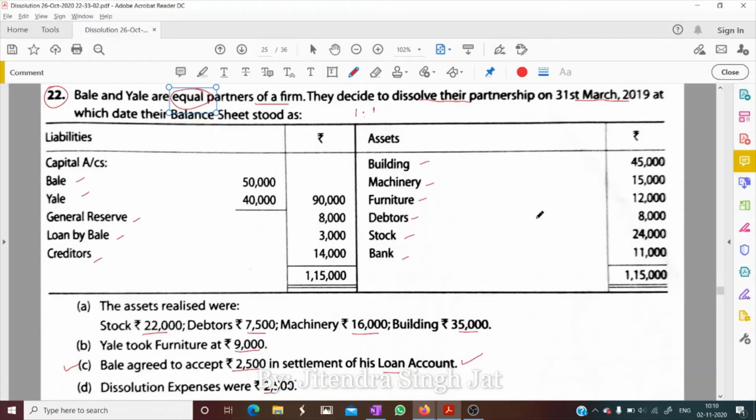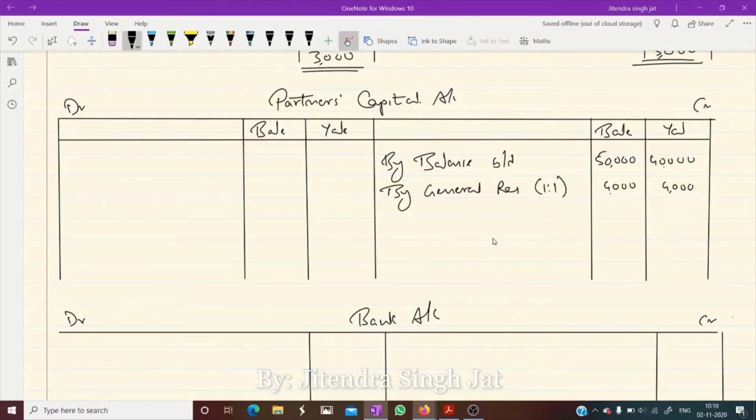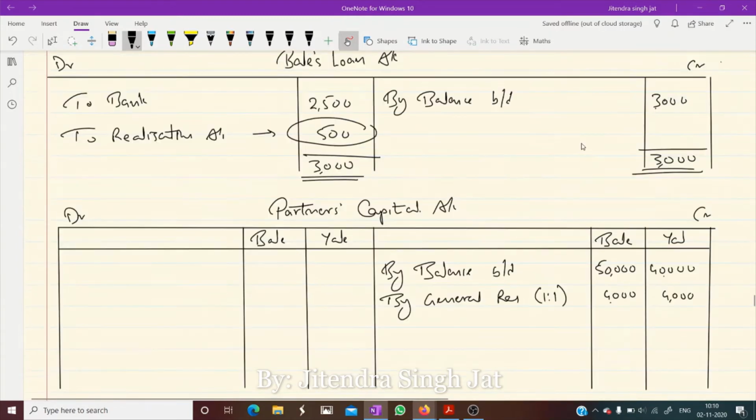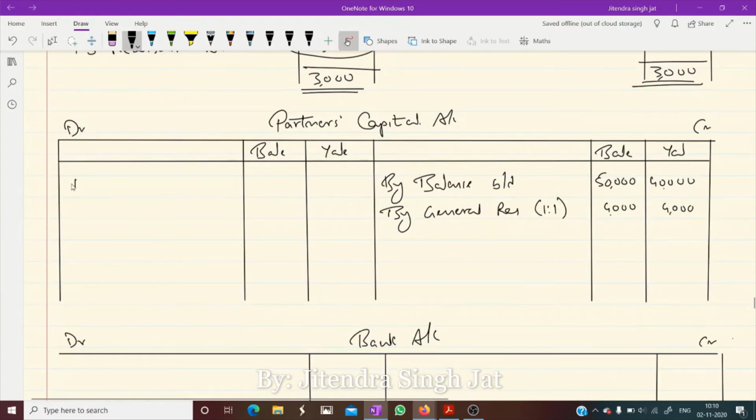Okay. Now let's see what is there. Loss is there, na, 8,250, 8,250. Yes. To realization account. 8,250 and 8,250. Yes or no?